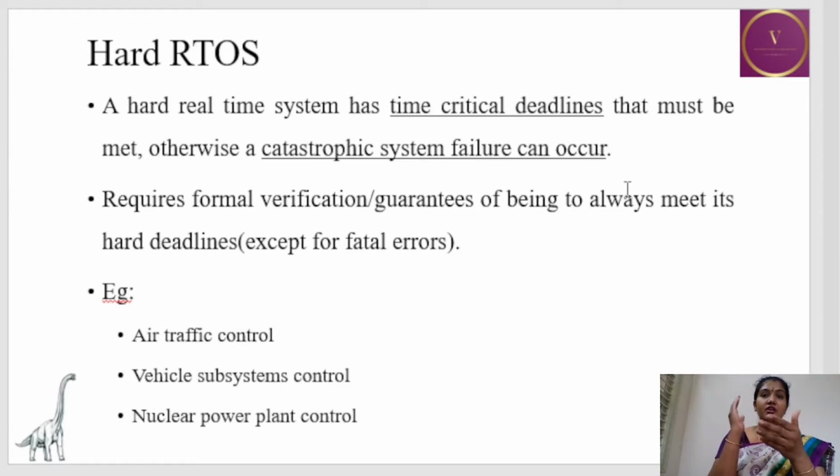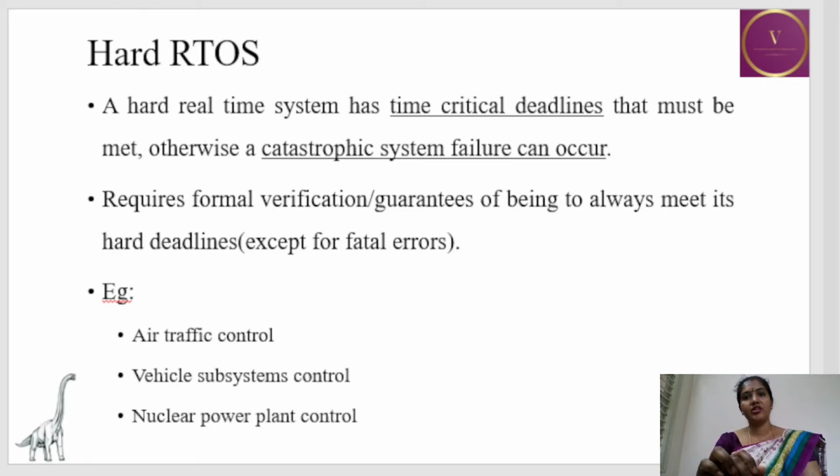So if the deadline is not met, there will be severe damage. So in those places hard real-time systems are used, and it requires formal verification or guarantees of being able to always meet the deadline, except for fatal errors. So it must have an assured guarantee in order to meet the deadline.